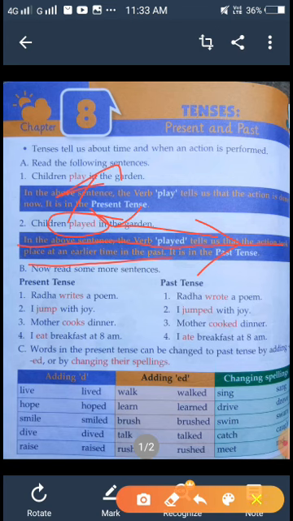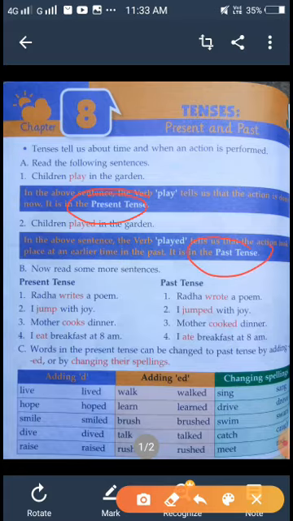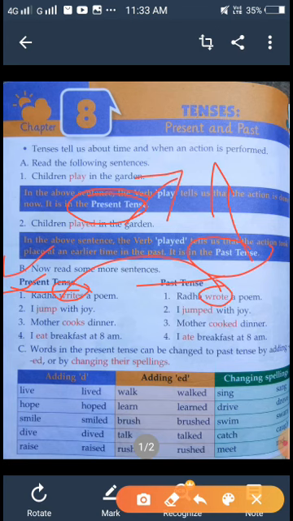Okay, could you find the difference between present and past? Past will show what has already gone, and the present will show what is happening now. Okay, now look at here, number B. Now read some more sentences, present tense and past tense. Look at number 1. Radha writes a poem. Past tense: Radha wrote a poem. So see how the action of the verb changed. Their meaning is the same, but it took place at different times.